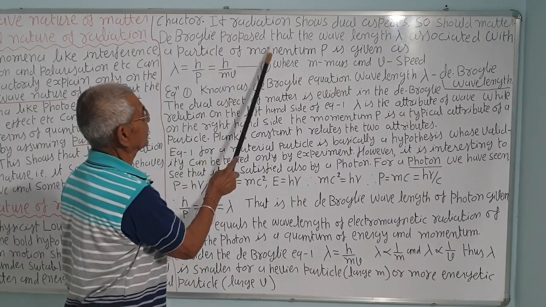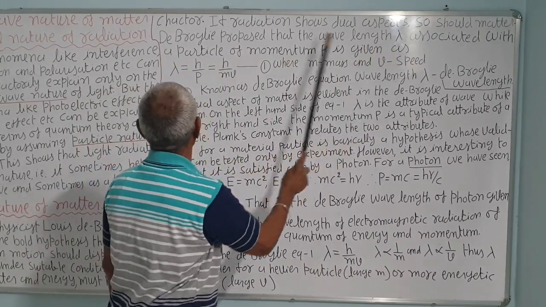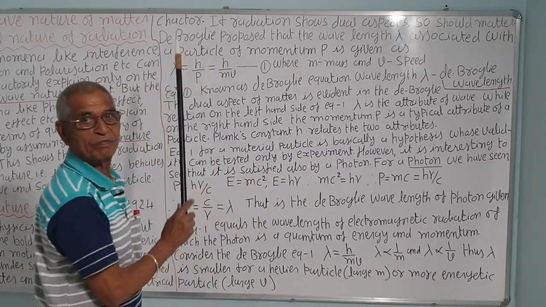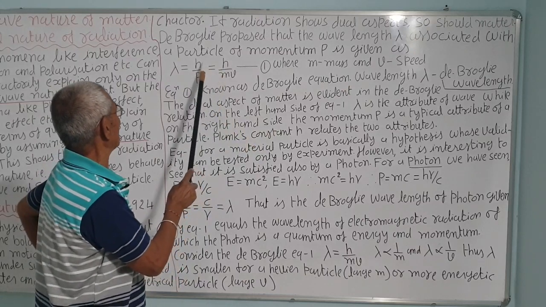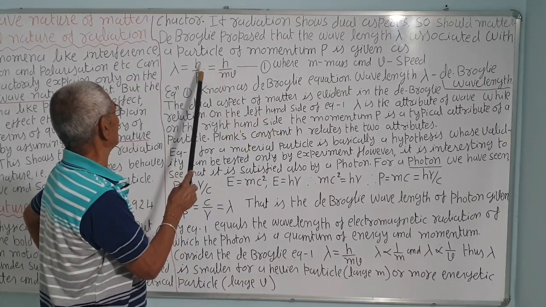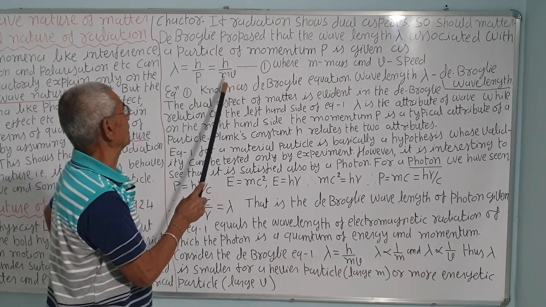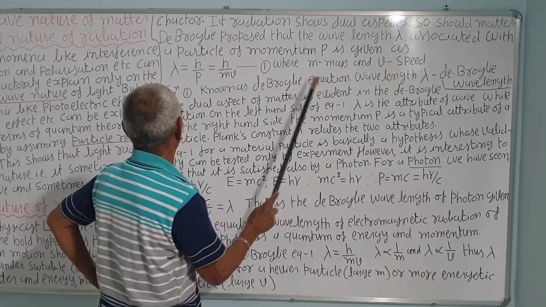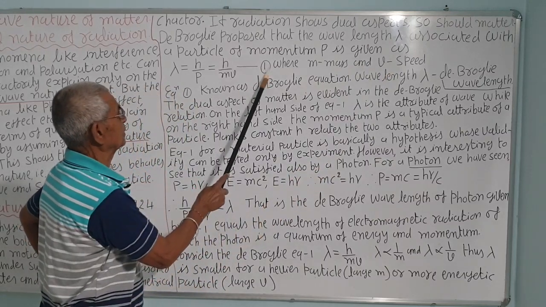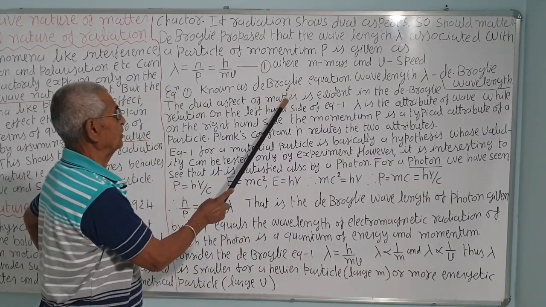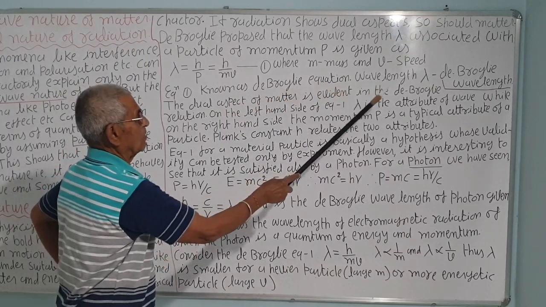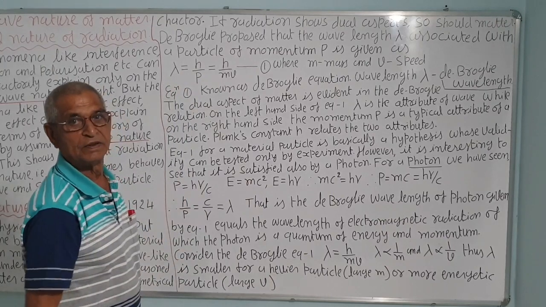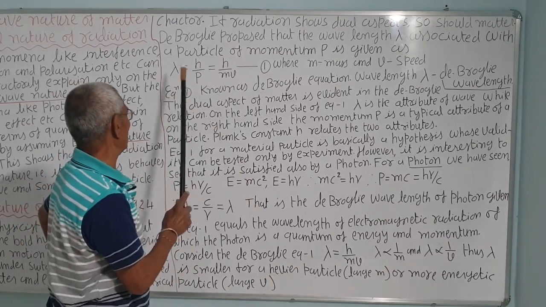So, de Broglie proposed that the wavelength lambda associated with a particle of momentum p is given as lambda is equal to h upon p. p is the momentum of the particle, mv, and h is the Planck constant, where m is the mass and v is the speed. This famous equation, equation 1, is known as the de Broglie equation, and the wavelength lambda is called the de Broglie wavelength.